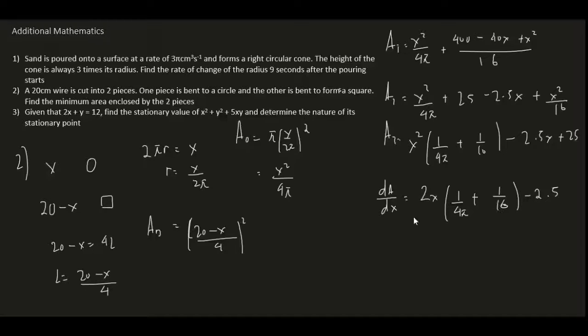And so if we equate dA over dx equal to 0, we will then have 2.5 equals 2x (1 over 4 pi plus 1 over 16). I think right now it's pretty self-explanatory. We can just solve for x. So if we solve for x, we will get 8.798.